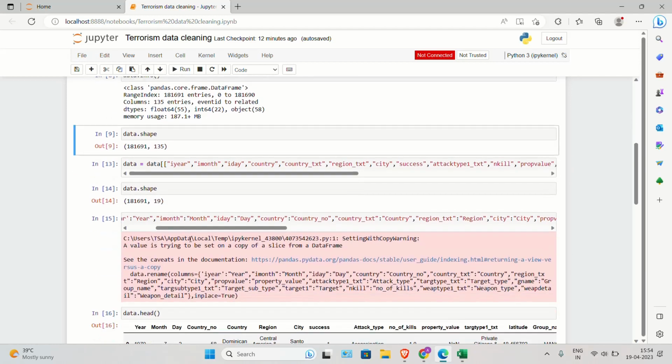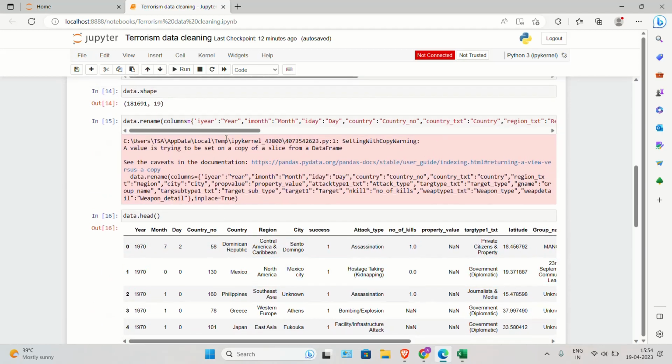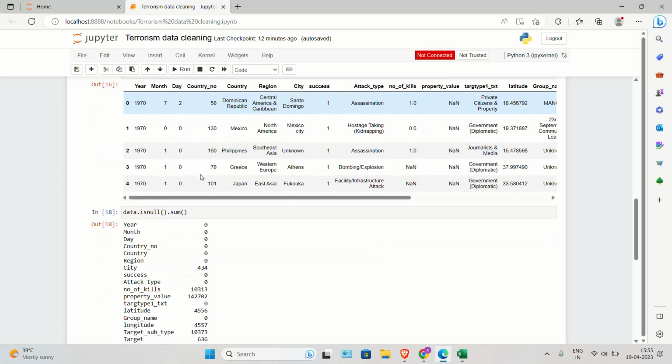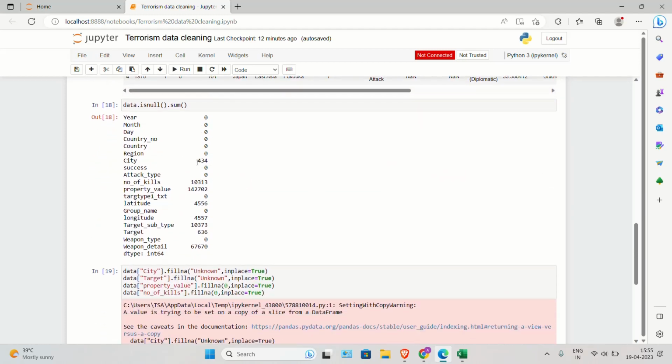So we import only the necessary columns which are required by us, and also we rename the columns so that they are easier for us to use. After renaming and reducing the number of columns, we view this as our data set now. And we check if there are any null values present in our data set. We find that there are many null values in columns like city, number of kills, latitude, etc.